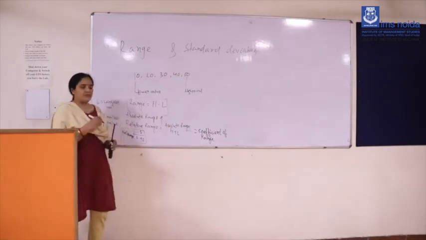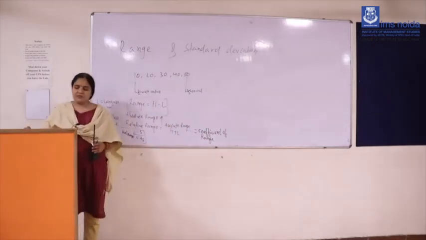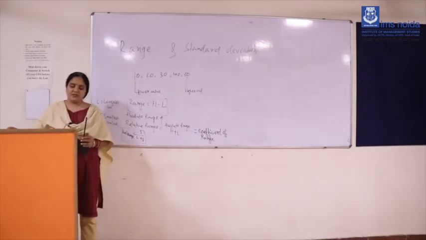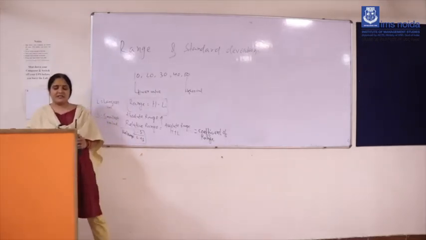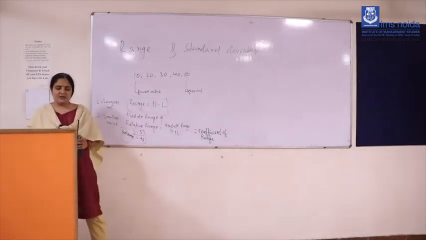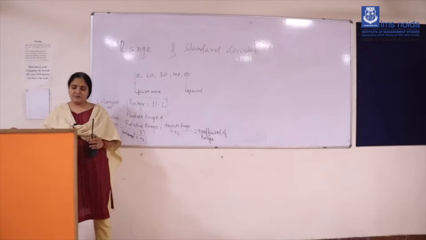This is also known as coefficient of range. Suppose the data is given here: the number of questions, the class interval data, and the number of students are given. So the highest data you have to mention and the lowest data you have to mention.